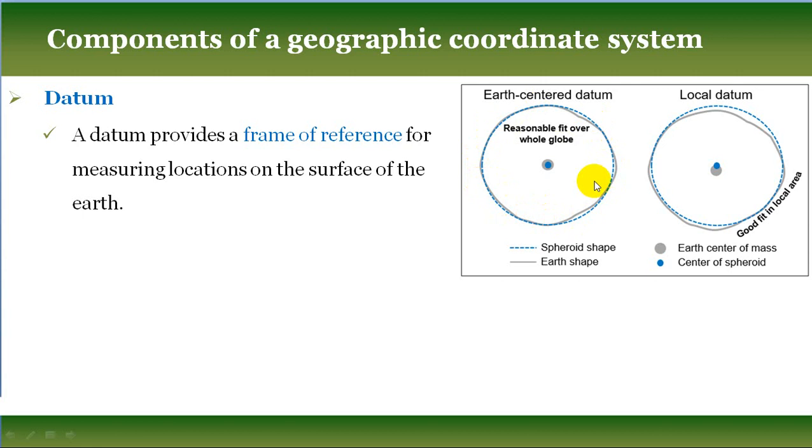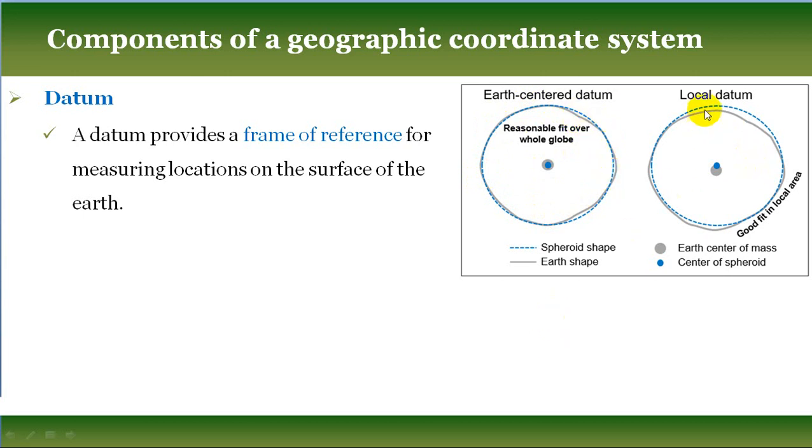So in the earth centered datum, the earth's center of mass, this grey circle, and the spheroid center both coincide, and it will try to match the spheroidal shape with the earth's shape, in most cases, not everywhere.